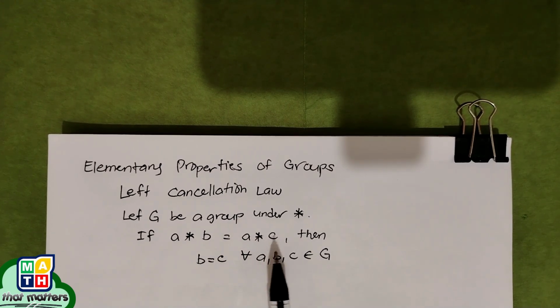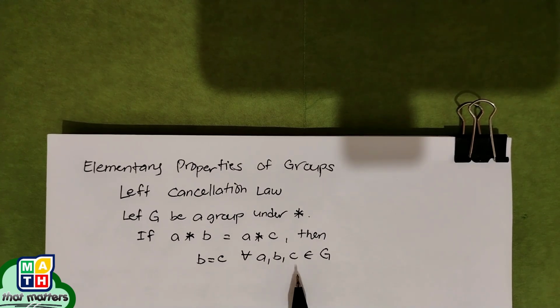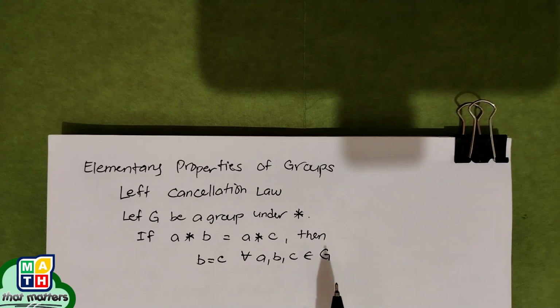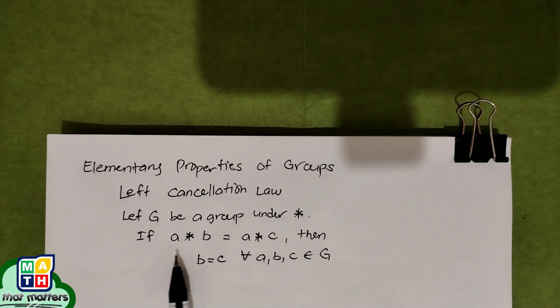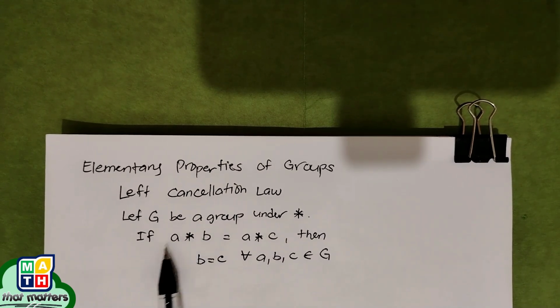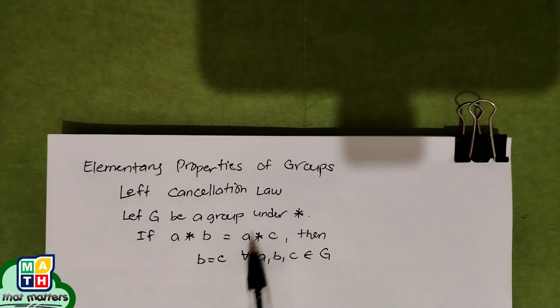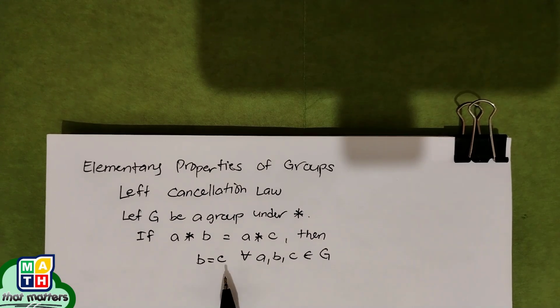is equal to A star C, then it implies that B is just equal to C for all A, B, and C element of the group G. In short, if we have this kind of expression, we can just simply take out or cancel the first entries on our left side, that's why it's called left cancellation law, this A here and A, leaving just simply B equal to C.